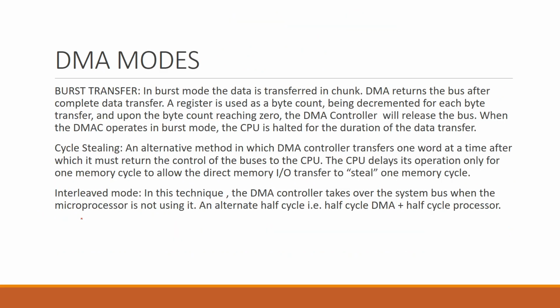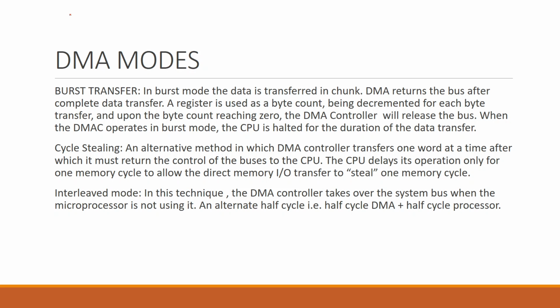So a total of three types of DMA modes are present. One is known as the burst transfer, another is known as cycle stealing, and the third one is the interleaved mode. In burst transfer, the whole data is transferred. The DMA controller first requests the CPU to provide the buses. When the request is successfully granted, the DMA controller starts the data transfer, and when the data transfer is completed, it transfers all the bus control back to the CPU.